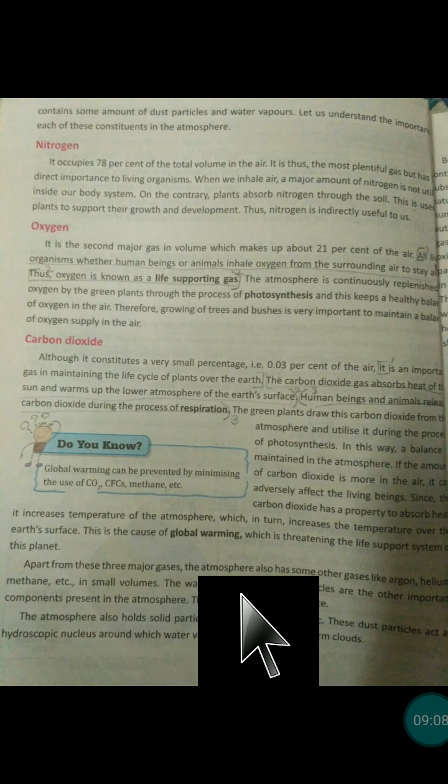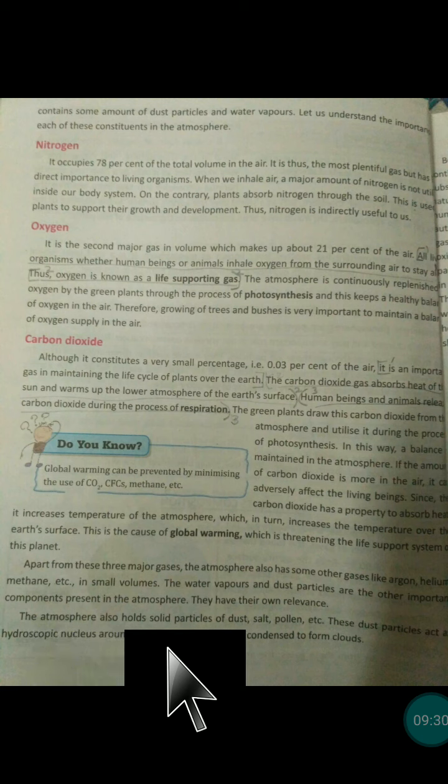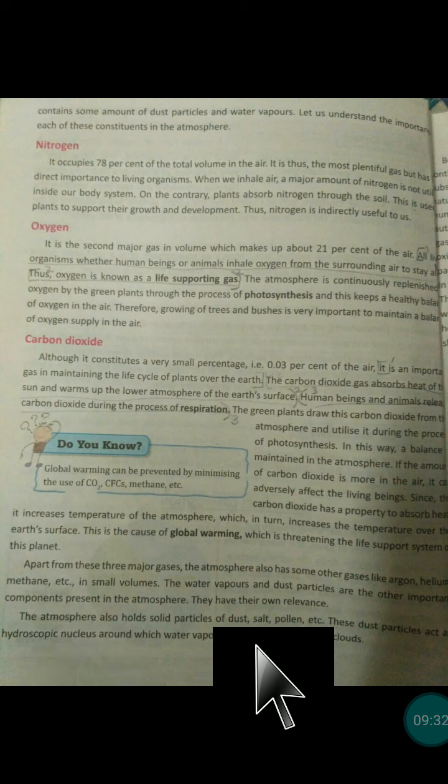Apart from these three major gases, the atmosphere also has some other gases like argon, helium, methane, etc. in some volumes. Water vapors and dust particles are the other important components present in the atmosphere. They have their own relevance. Yes, they have their own importance. The atmosphere also holds solid particles of dust, salt, and pollen. Pollen means the yellow part of the flowers.